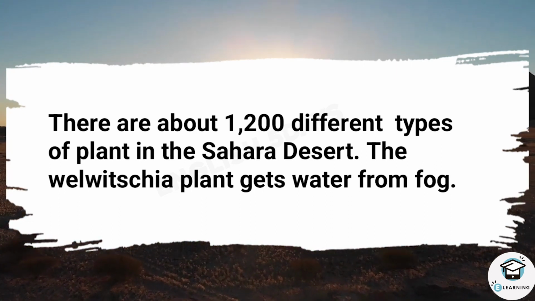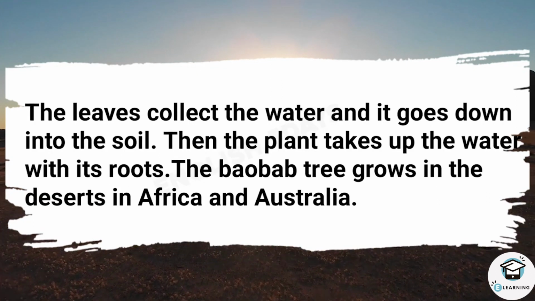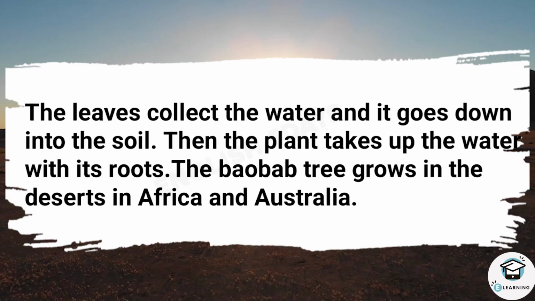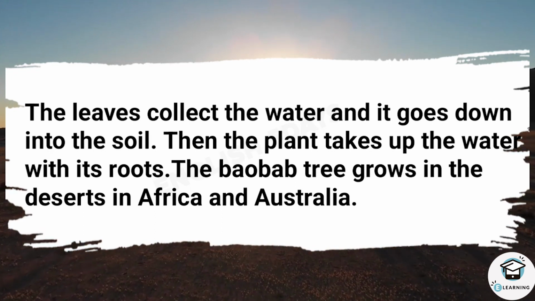The welwitschia plant gets water from fog. The leaves collect the water and it goes down into the soil. Then the plant takes up the water with its roots.